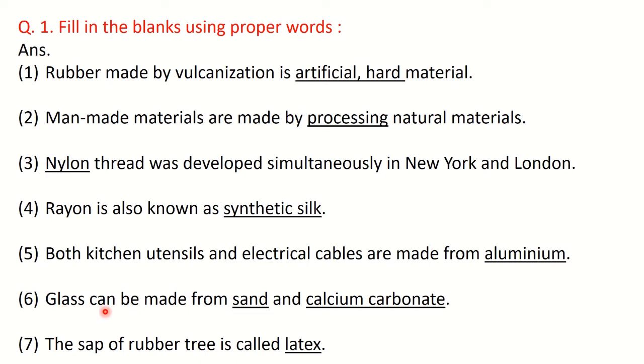Next, glass can be made from dash and dash. So the answer is what? Sand and calcium carbonate. You know that they are heated together to get glass. Next, the sap of the rubber tree is called latex.